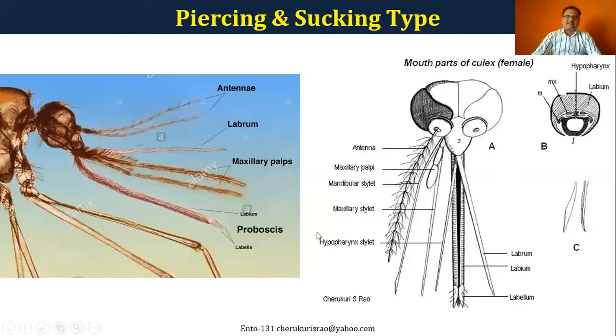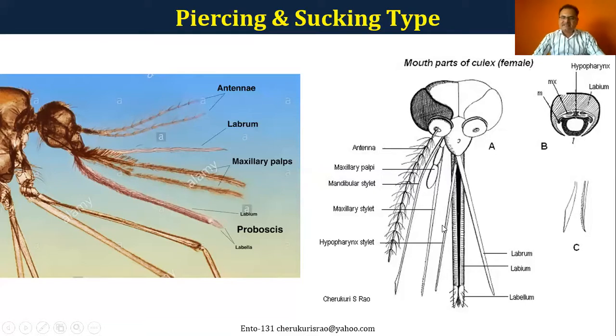Yeah, here you can see the structures basically. So this is only one side structure. Actually, we have the other side also. But on the left side picture, you can very clearly see the labium, which is a proboscis kind of structure. This labium is basically used for keeping the maxillary stylets and also mandibular stylets in a safer position during the resting stage. And the labrum, the upper lip, is a kind of long, slender structure which is covering the labium.